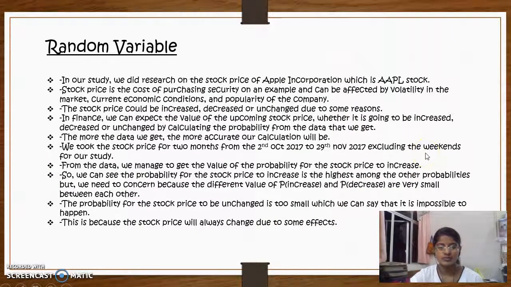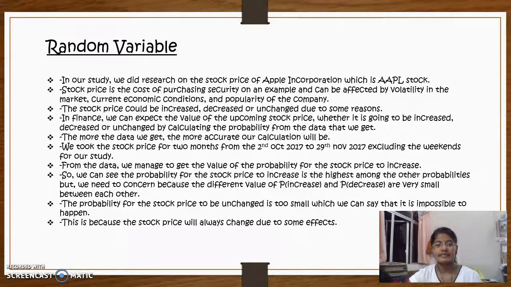Okay, then we move to the random variable that we researched in this project. In our study, we did research on the stock price of Apple Incorporated, which is AAPL stock. Stock price is the cost of purchasing a security on an exchange and can be affected by volatility in the market, current economic conditions, and popularity of the company.